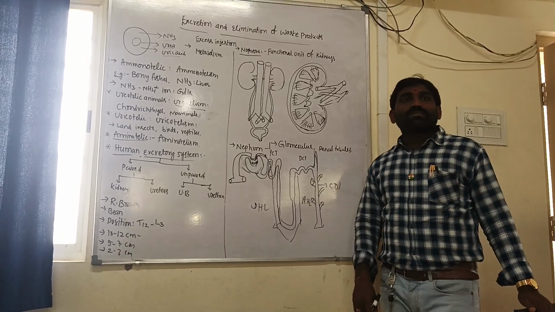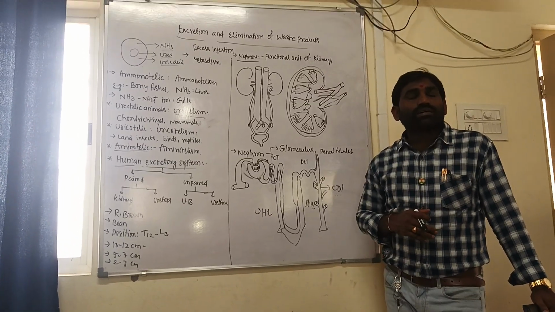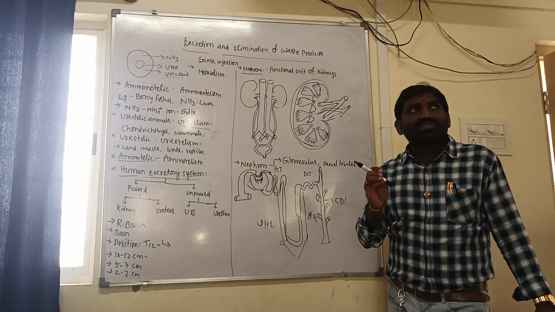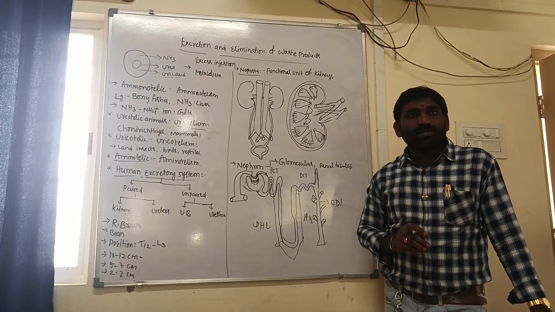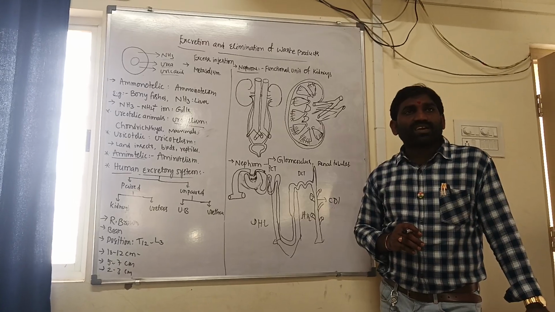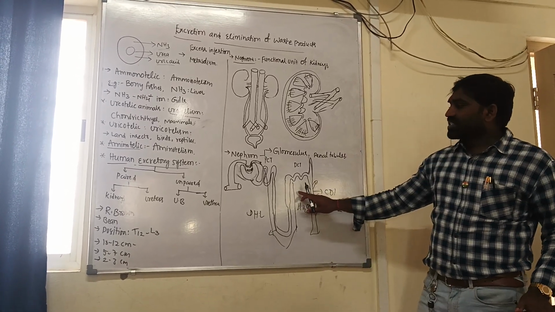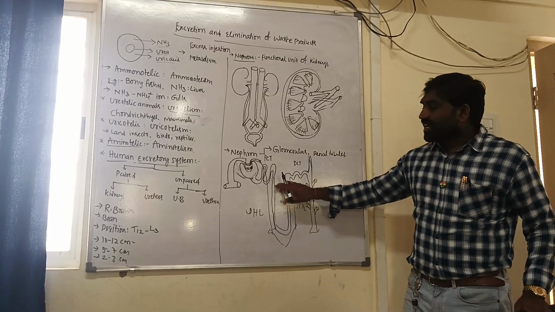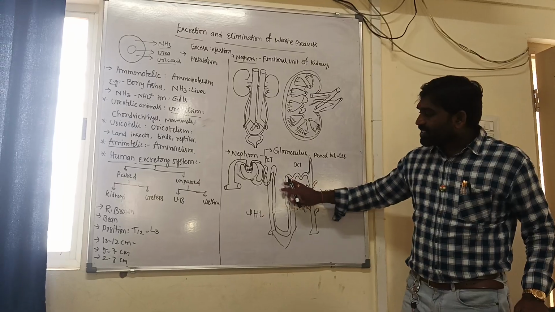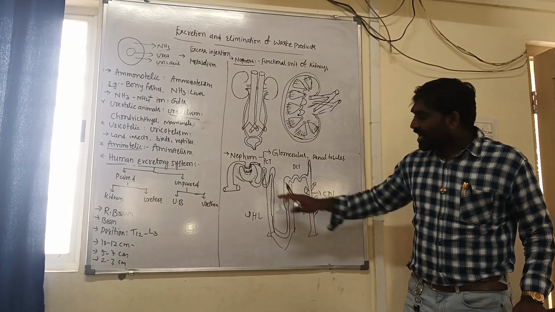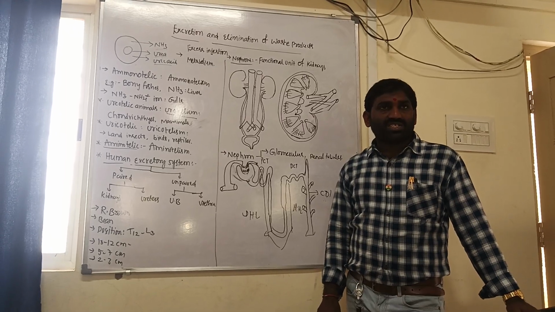Based on the presence or absence of vasa recta or the length of Henle's loop, nephrons are of two types. Number one is juxtamedullary nephrons. Number two is cortical nephrons. Those nephrons in which Henle's loop does not deeply enter the inner medulla, and is only present in the cortex region or outer medullary region, we call cortical nephrons.